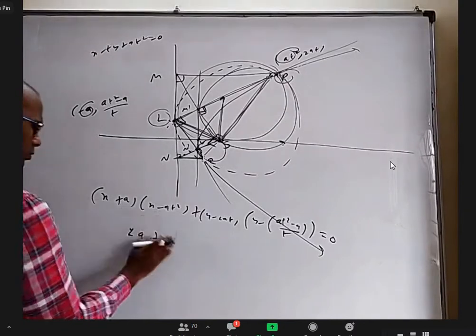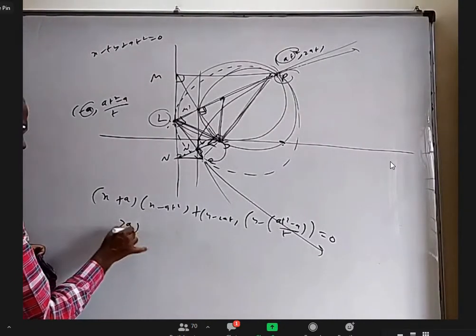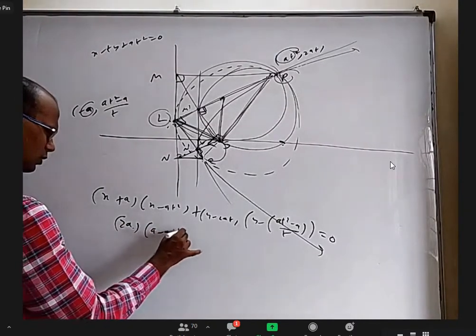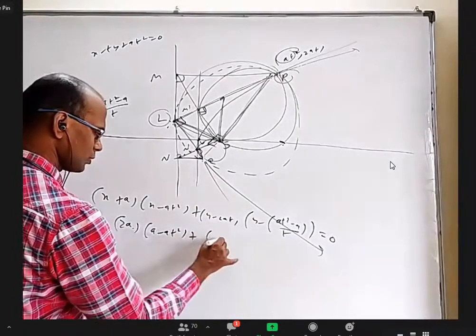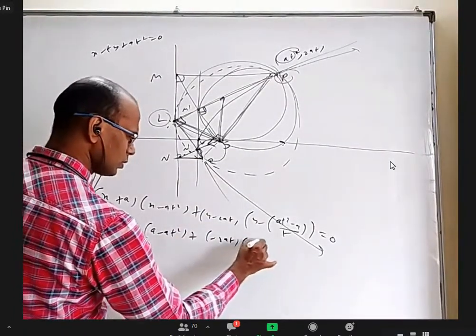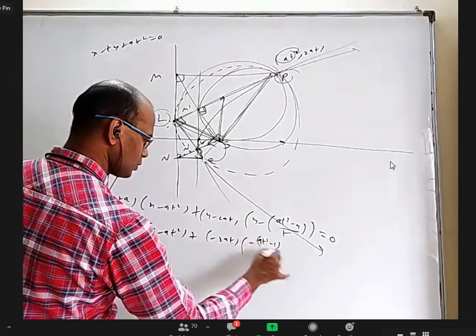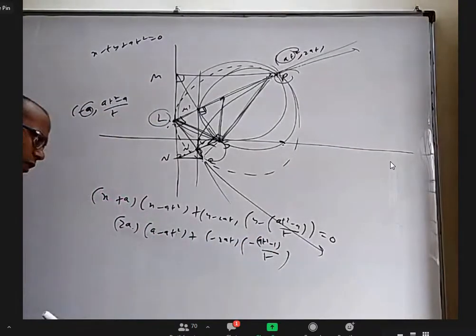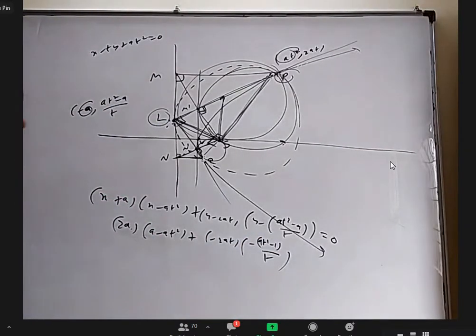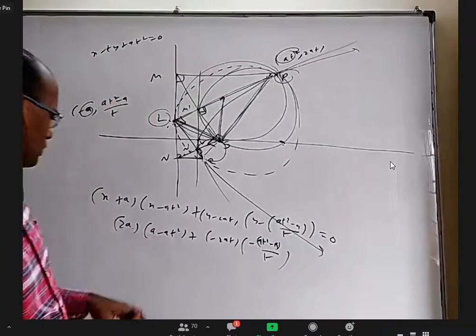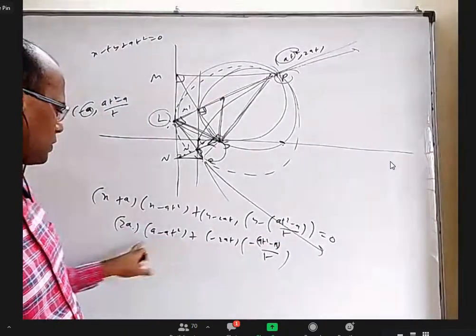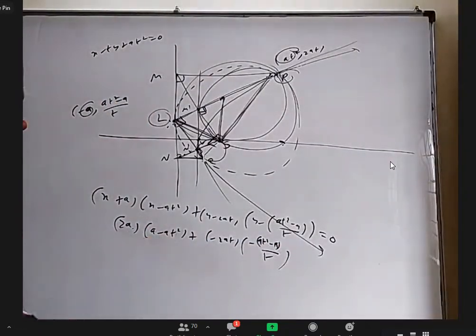X is A also. This is 2A into A minus 8 square, where 0 means minus 2A into minus 8 square minus 1 by t. Are these two same and opposite sign? Yes, this is 2A, that is plus, and this is reverse sign, so it is common.